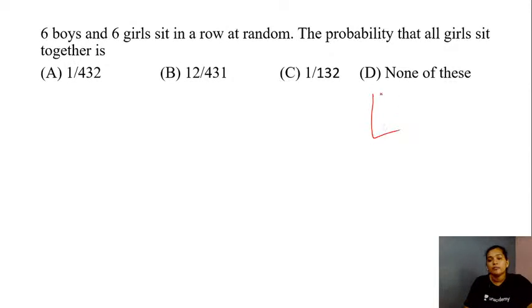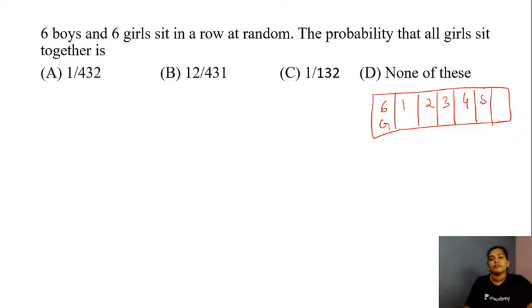So let's take the graphical representation. If I have to take all 6 girls together, here I have taken all these 6 girls as a single entity, students, because we are asked for the probability that all 6 of them are together, wherein the other 6 boys could be arranged randomly.